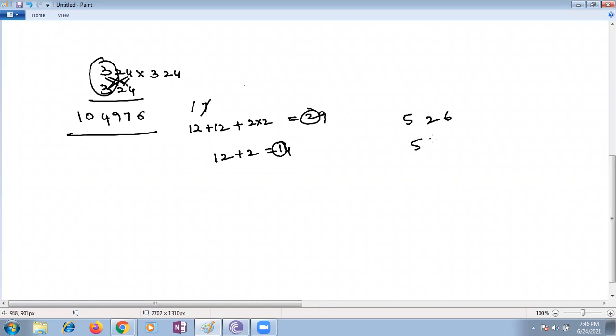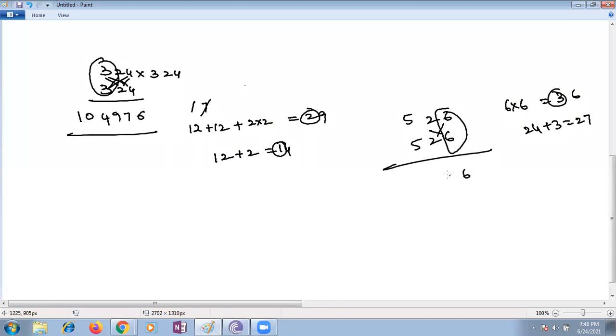526 multiplied with 526. First step, you are multiplying 6 multiplied with 6. It's 36. 6 you are writing, carryover is 3. Then cross multiplication: 12 plus 12, 24. 24 plus 3 is 27. So write 7. Next, long cross. Long cross means 6 5s are 30. 5 into 6 and 5 into 6 we have to add. 30 plus 30, 60. 60 plus 4, 64. 64 plus 2, 68. So 8 you're supposed to write, 6 is carry over, children.